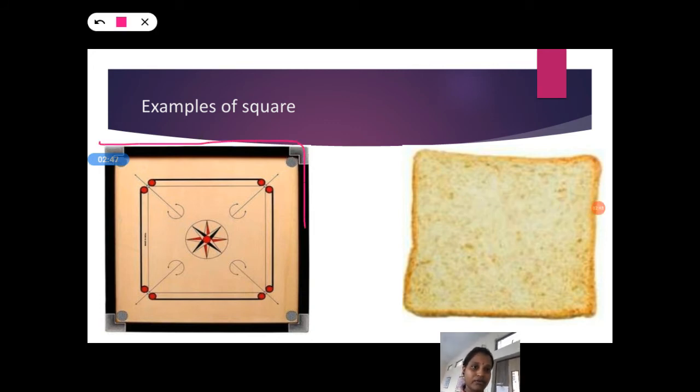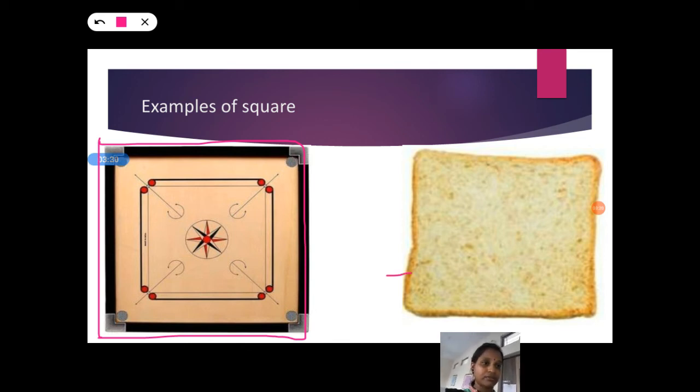Which are having equal sides, that is a square shape. How many sides are there in a square shape? Four sides, that are equal. Okay. If somebody asks you the shape of the carom board, you should tell them the shape of the carom board, what? Square. Not only carom board, other things also. If somebody asks you, you should be able to tell the shape of those objects.